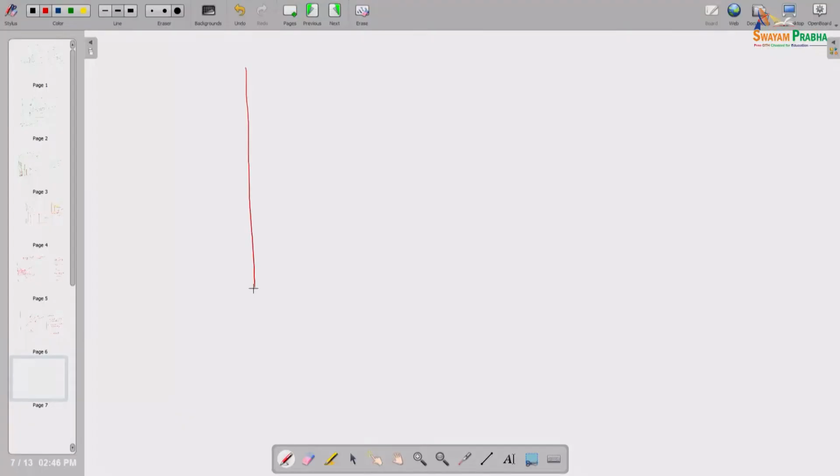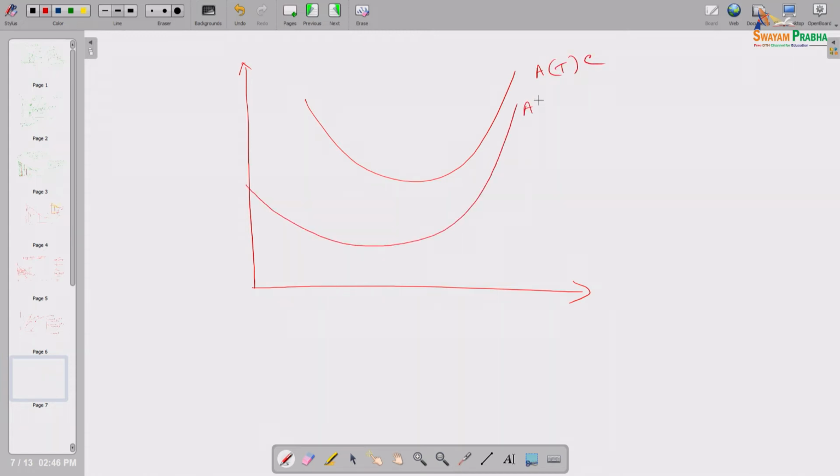Now, for one particular producer, what will be his equilibrium? It is clear. Under the ceteris paribus condition, we assume that the cost structure is the same. So suppose this is average total cost. Suppose we are discussing the short run case. So, average variable cost, and this is the marginal cost. This should not touch here.